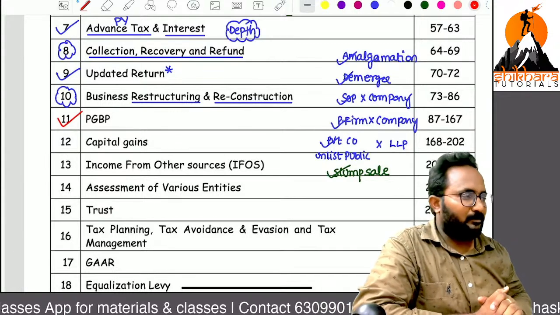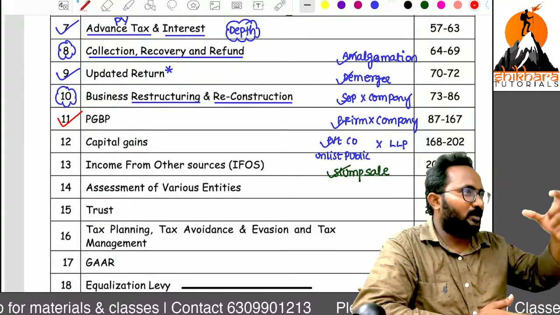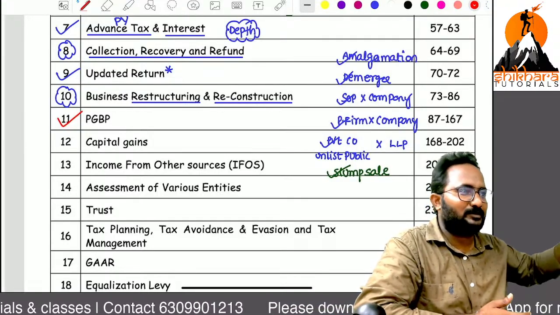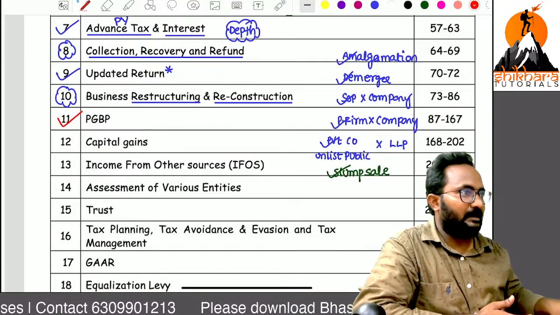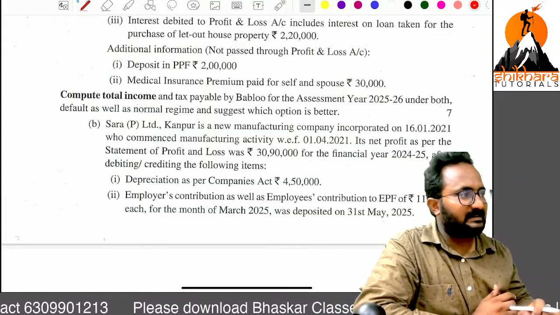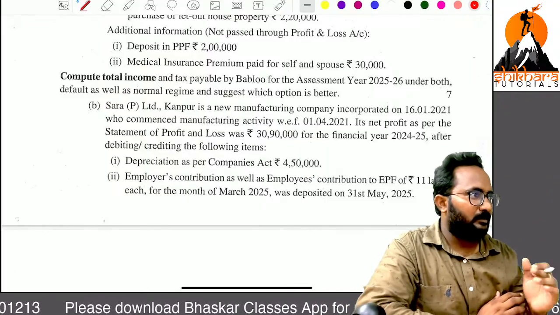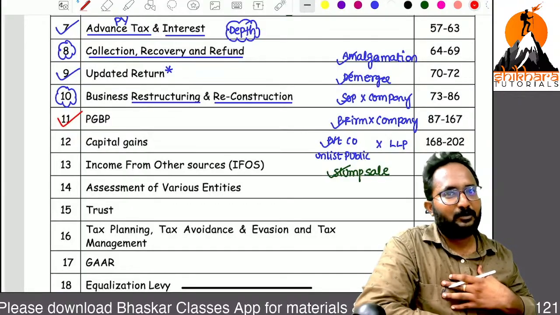In the intermediate level, if you are given one chapter as a choice, most of the students will give up PCBP, including me. But in the final level, the second question of 14 marks is always a PCBP question along with the math concept. So in the regular class I will take PCBP for 20 hours.